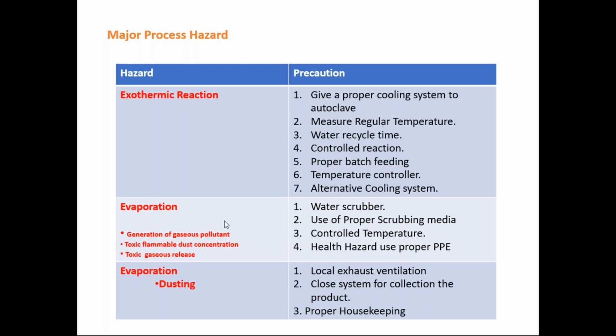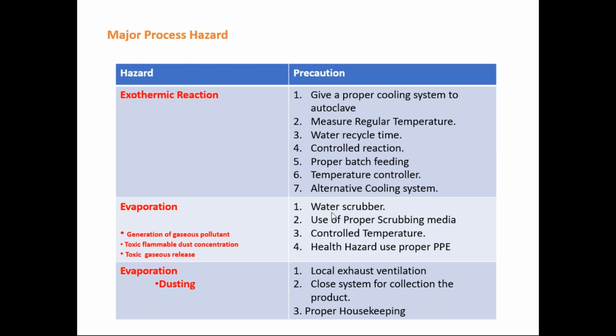While evaporating, what precautionary measures do we have to take? Water scrubbers should be used. We have to use a water scrubbing system, that is nothing but an absorption system, so we absorb chemicals, pollutants or gases in water as a solvent.